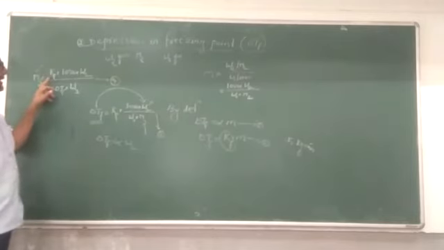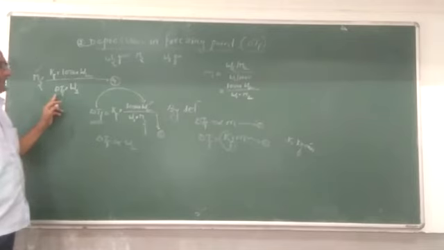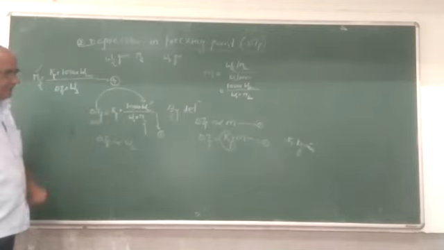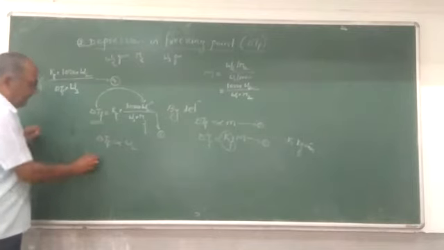The Kf is given, we know the mass of non-volatile solute added, and delta Tf is given. The freezing point of the pure solvent is known, that is Tf naught.